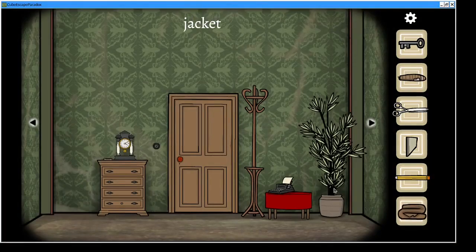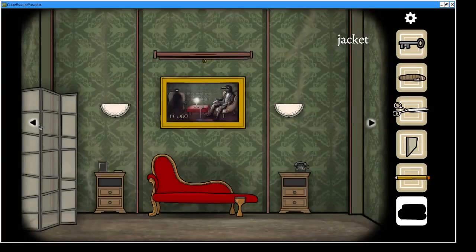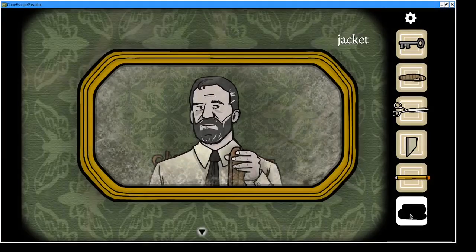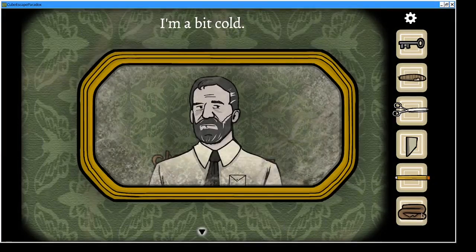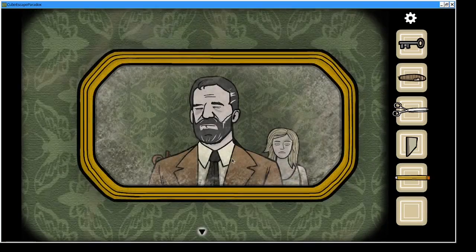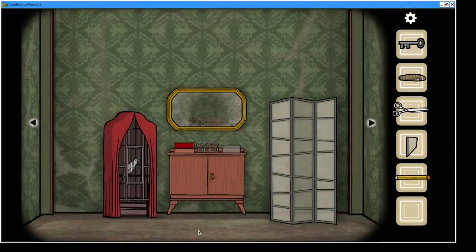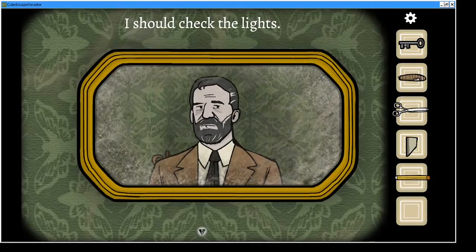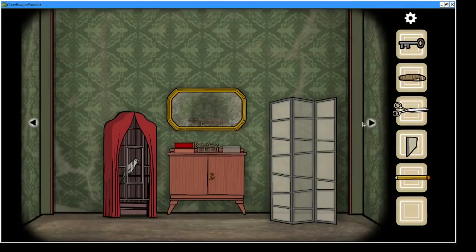We have a jacket that we can pick up, and if we go back to our character in the window, we can now put the jacket on. Oh, and she appears behind us, staring at us, and then disappears. So we are lost in memories, I guess, but at least are warm now. And if we talk to ourselves, we say, I should check the lights. So we're getting helpful hints from the mirror.